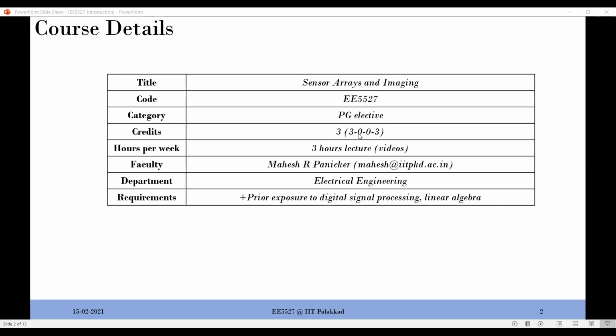And it's a 3 credit course, you all know that. And even though we put it as 3 lecture hours, we will try to have a lot of programming exercises. And I prefer it to be MATLAB. Only reason for preferring MATLAB is that a whole lot of programming becomes easier from different aspects. But if you are very comfortable with Python and you don't want to really go into MATLAB route, I'm fine with that. There's no issue. But it will be always easier to do it in MATLAB than Python in most of these exercises. So whatever we learn, we'll try to do in practice as well, so that we have a better feel of what we learn.